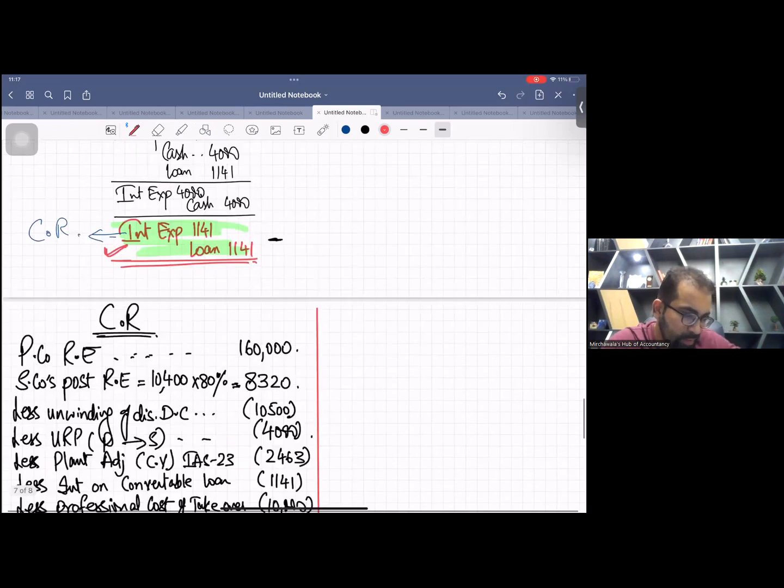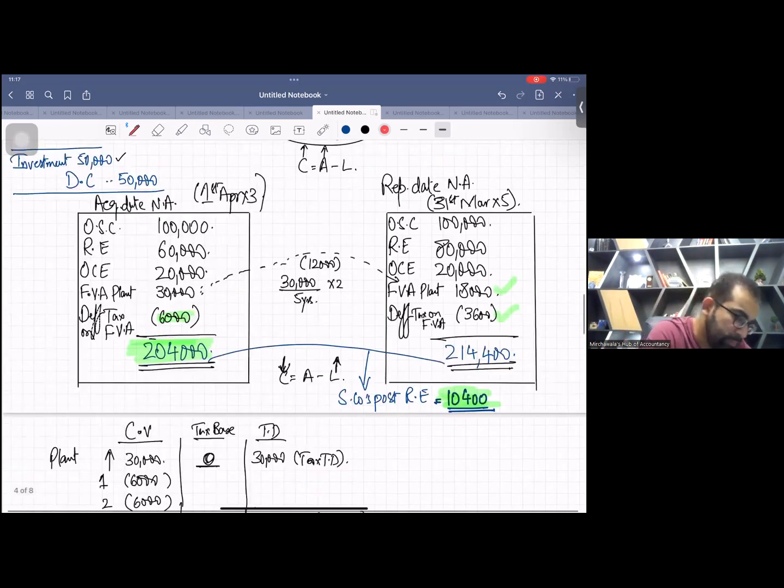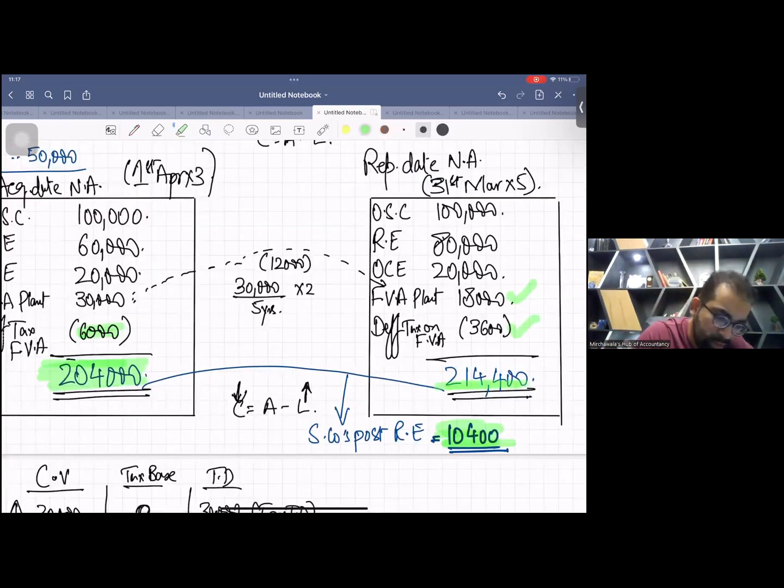Can you see this packet? Just this packet. S company's reporting date net assets multiplied by 20%. That's your NCI. No need to do a detailed process.